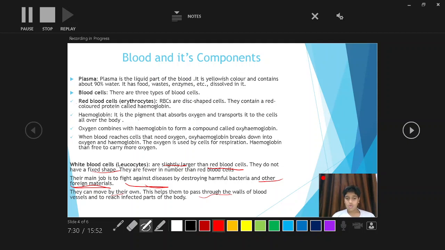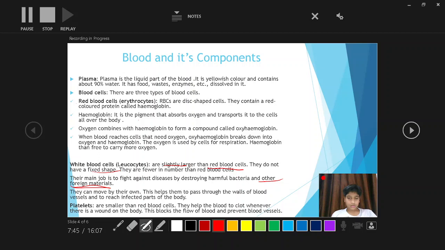Okay, so this is the reason why we cannot breathe when corona infects us. So that's why platelets are smaller than red blood cells. So don't be confused, white blood cells are larger and platelets are smaller. So they help the blood to clot whenever there is a wound on the body.